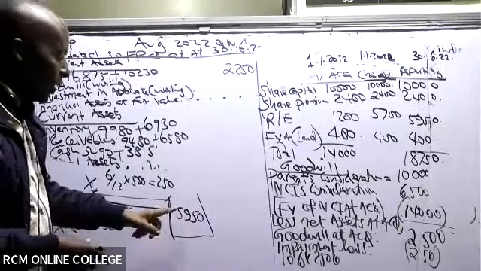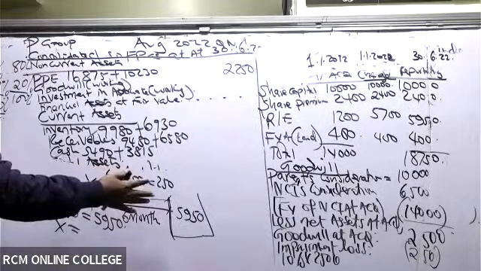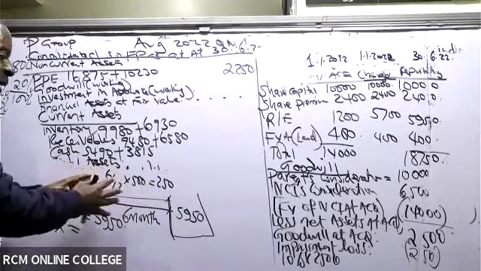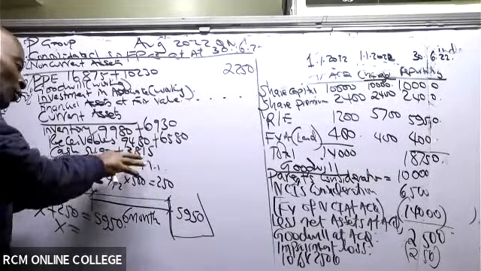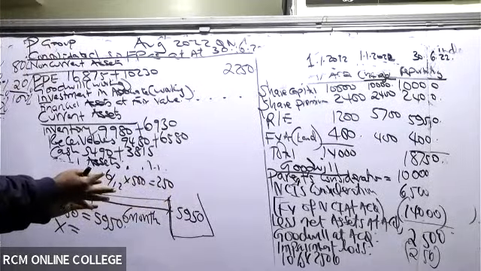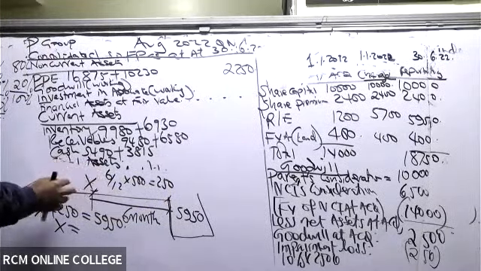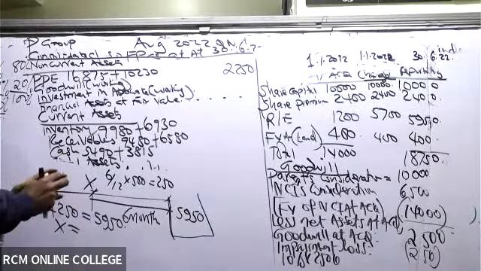And then remember, we want something that happened 6 months ago. So the 500 is for a whole year, and for 6 months the profit will be 250. We are saying that this X plus this 250 should give me the lump sum retained earnings, which is 59.50. So make X the subject. Take this 250 to the other side. It means that X will be 5,700.